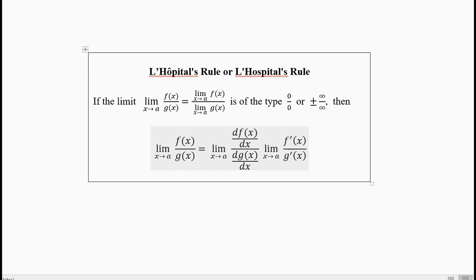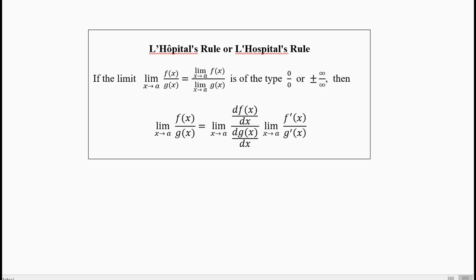You can write the full derivative df by dx, or you can write f prime. This prime means first derivative because we have put 1 prime. So you can take the limit of the ratio of the two functions as the limit of the ratio of two derivatives. You can do this only when you have the limit of 0 by 0 type or plus or minus infinity by infinity type. We shall do both of them in the exercises shortly.